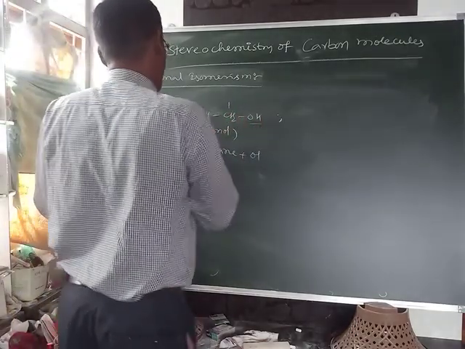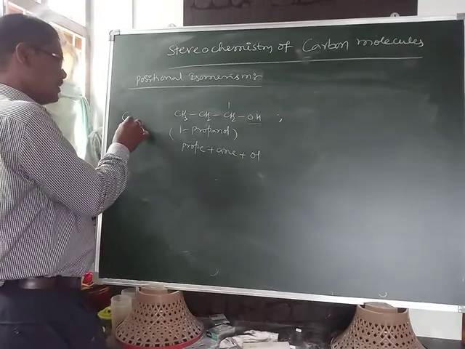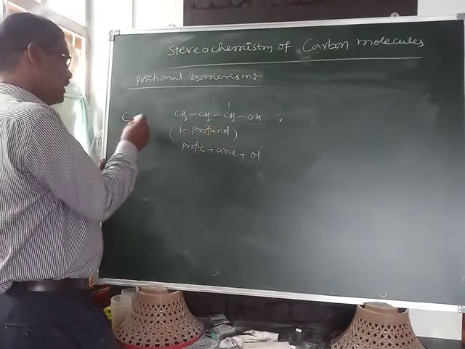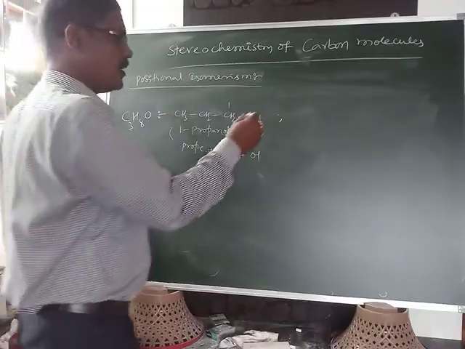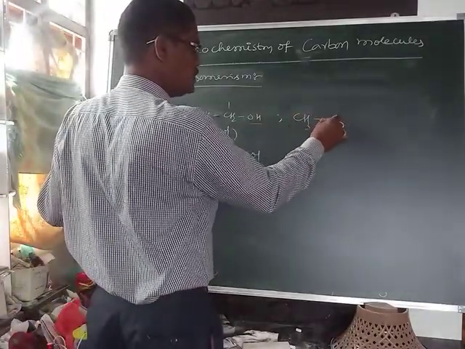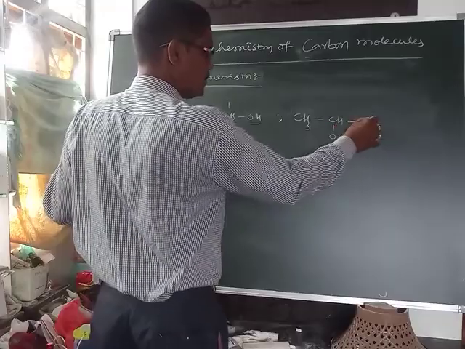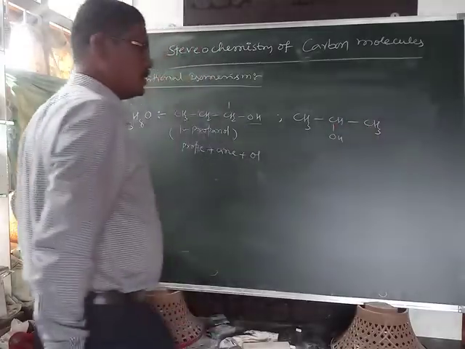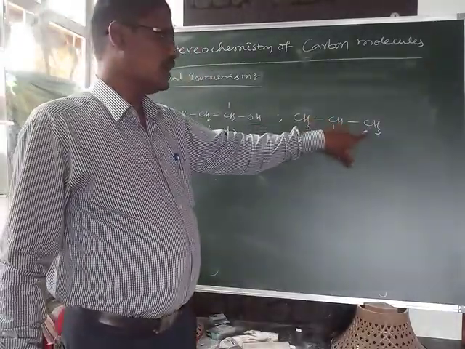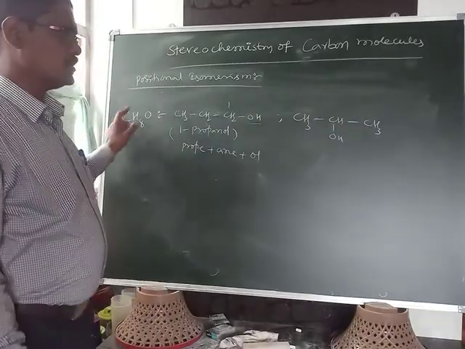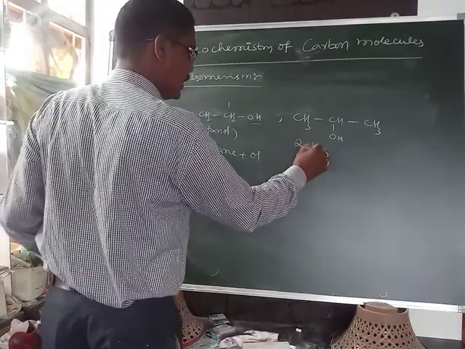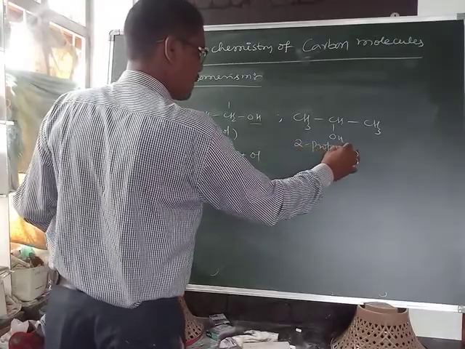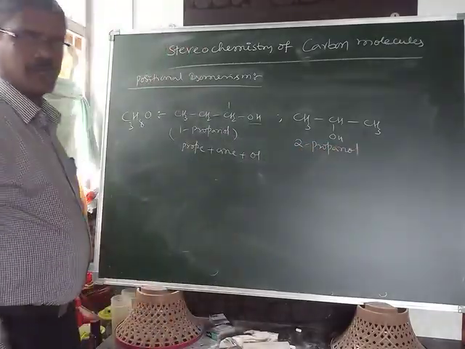Another with the same formula: 3 carbons, 8 hydrogens and 1 oxygen. Same formula, CH3, CHOH and CH3. In this one also there are 3 carbons, 8 hydrogens, 1 oxygen, but it is called 2-propanol.